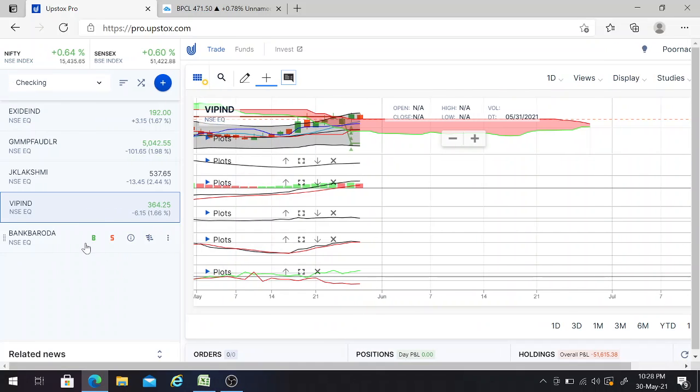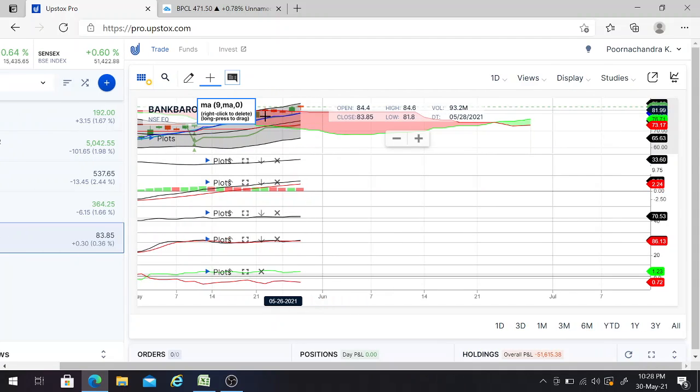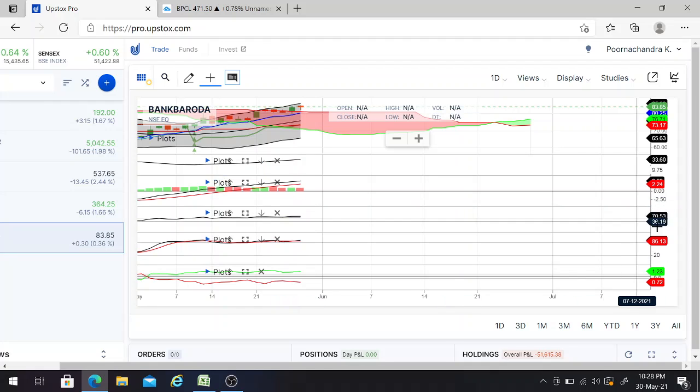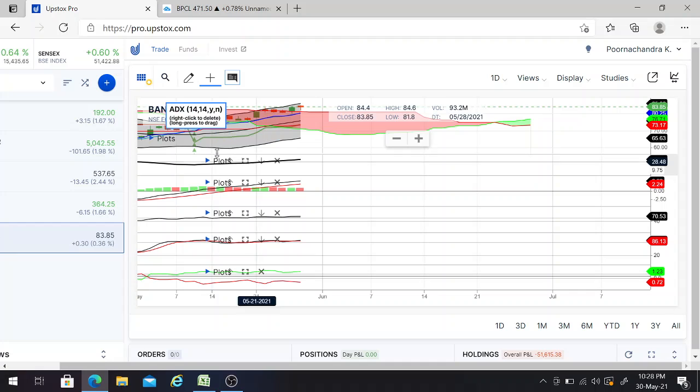And then the next one and the last one is Bank of Baroda stock. So if you can see for this stock also, firstly we'll discuss the vortex. The vortex, the green color line is above the red color line. This gives one buy signal. And the RSI, it's above 60, that is 70.53. This gives one more buy signal. And the MACD, the black color line is above the red color line. This gives one more buy signal. And the ADX, the upside trend, gives one more buy signal.